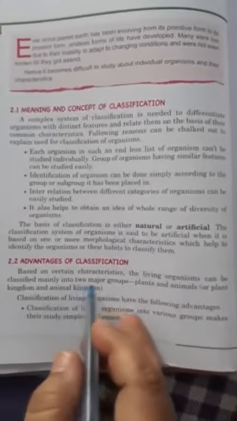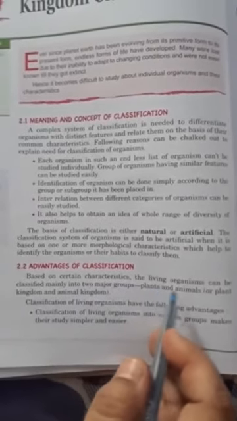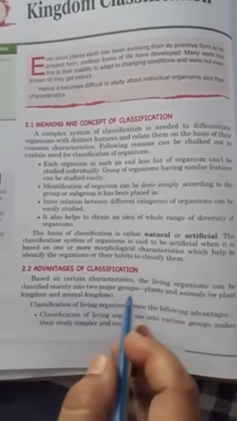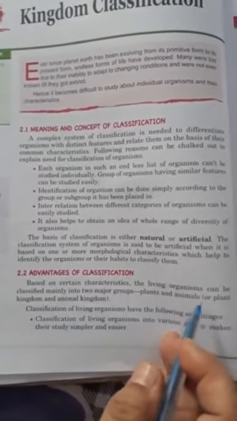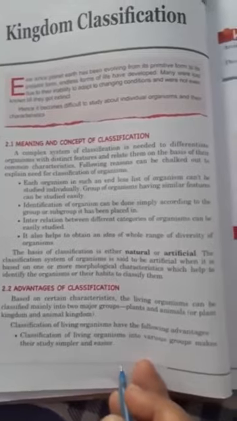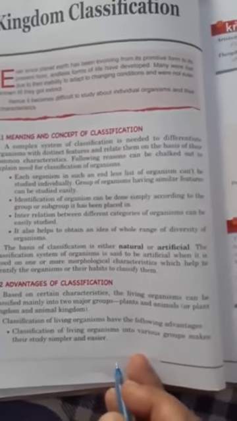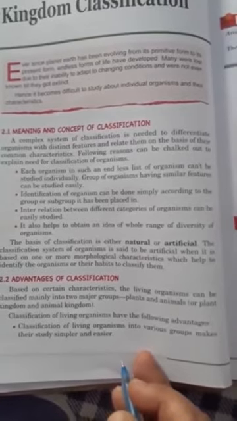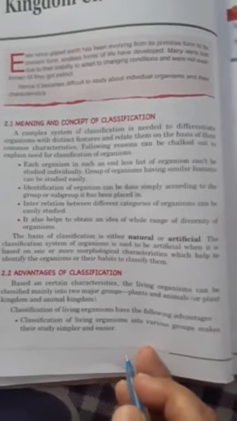Now, advantages of classification. Based on certain characteristics, living organisms can be classified mainly into two major groups, plants and animals. Classification projects a good picture of all the life forms at a glance. It makes the study of a wide variety of organisms easy. It shows relationships between organisms of different groups. It helps in tracing the possible origin of one group of organisms from others. It supports the idea of evolution of organisms from simpler to complex ones.